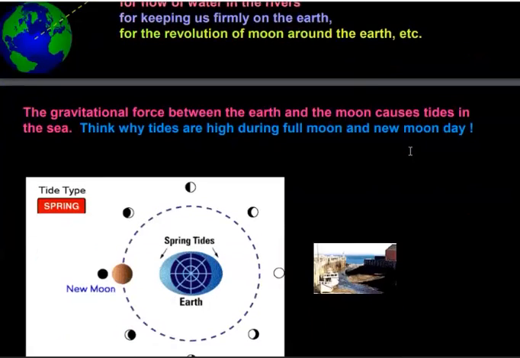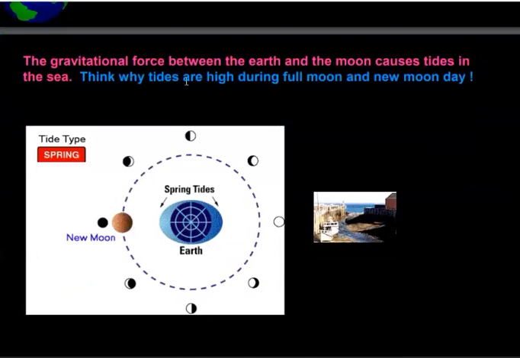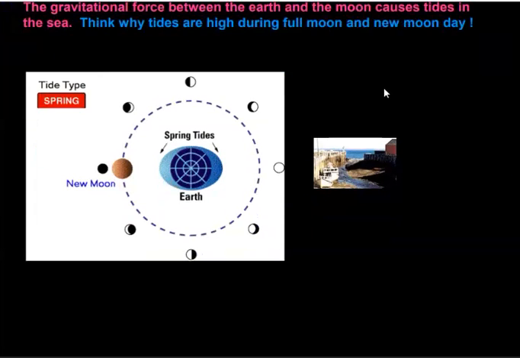Now try to understand. Gravitational force between the earth and moon causes tides, the rise of tides in the ocean or sea. Think why tides are high during full moon day and new moon day. During full moon day, known in our Indian culture or tradition as Purnima or Poonam, gravitational pull becomes maximum between Earth and Moon.